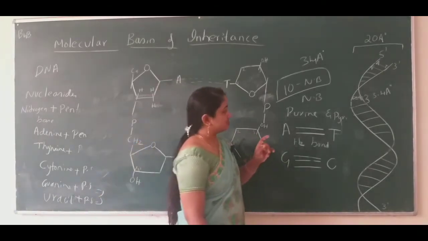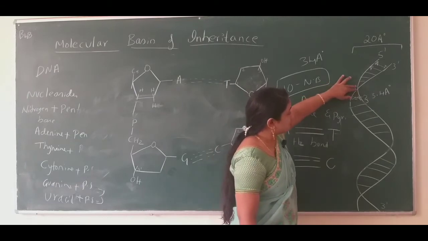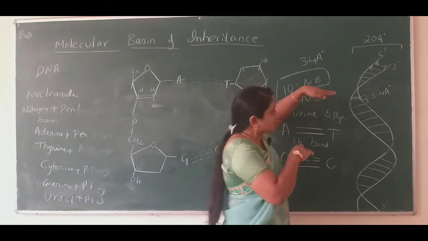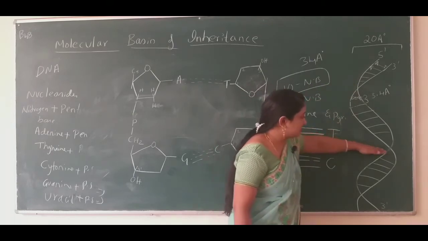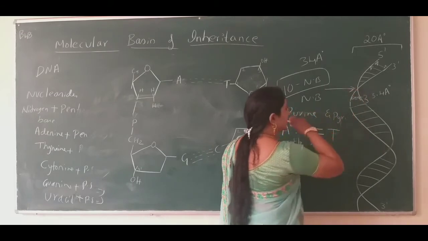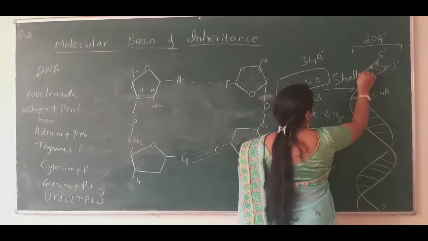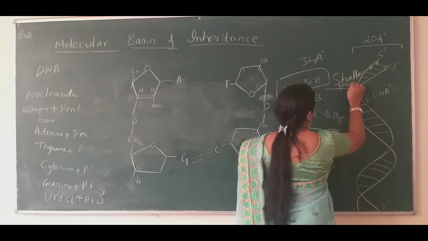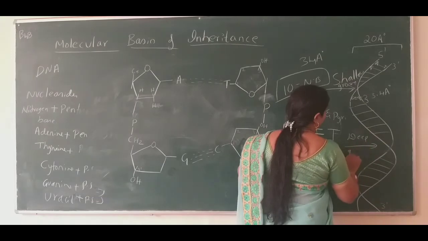Here you can observe there is only a small compression at this end, but here a deep impression is present. So this impression or compression is known as the shallow groove and the deep groove.